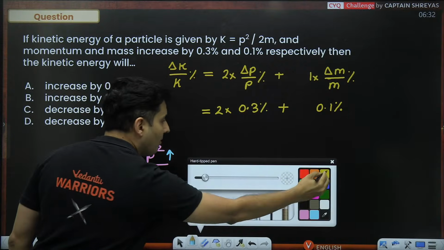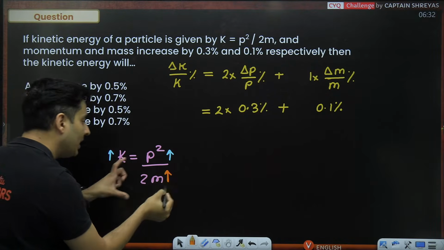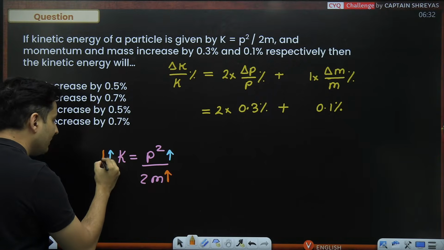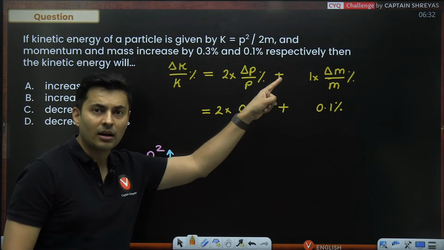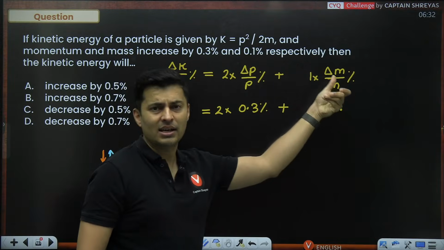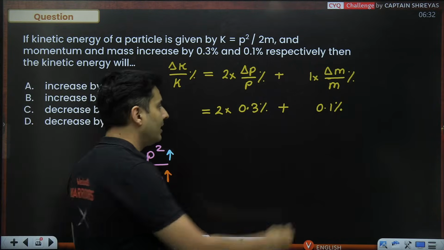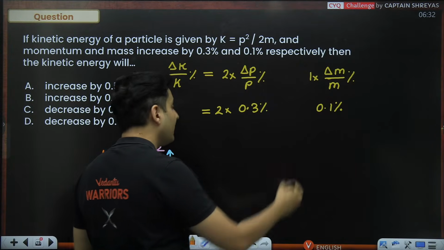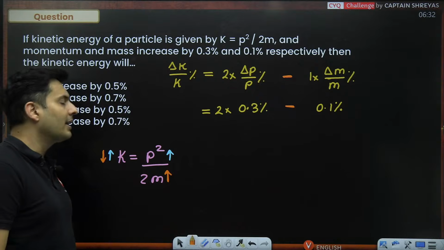But when mass increases, denominator increases, kinetic energy will decrease. So, in this formula, the change in the mass is not increasing the kinetic energy, rather, it is decreasing it.